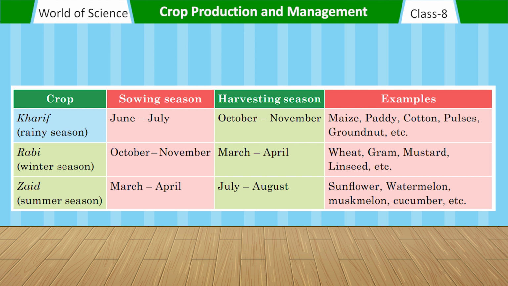Kharif: rainy season, sown June to July, harvested October to November, examples paddy, cotton, pulses, groundnut, etc. Rabi: winter season, sown October to November, harvested March to April, examples wheat, gram, mustard, linseed, etc. Zaid: summer season, sown March to April, harvested July to August, examples sunflower, watermelon, muskmelon, cucumber, etc.